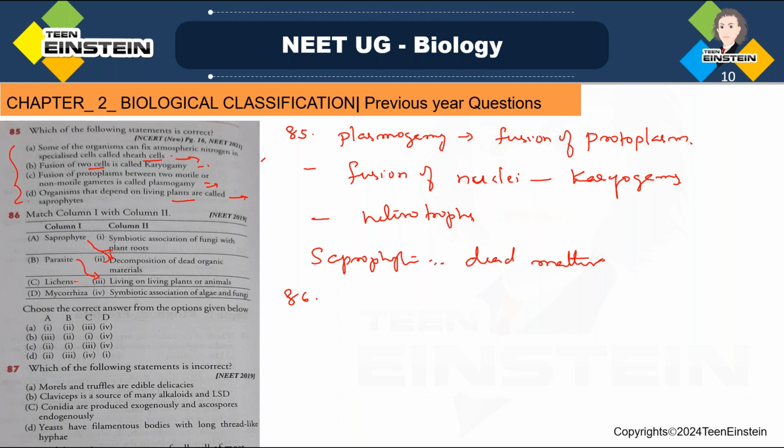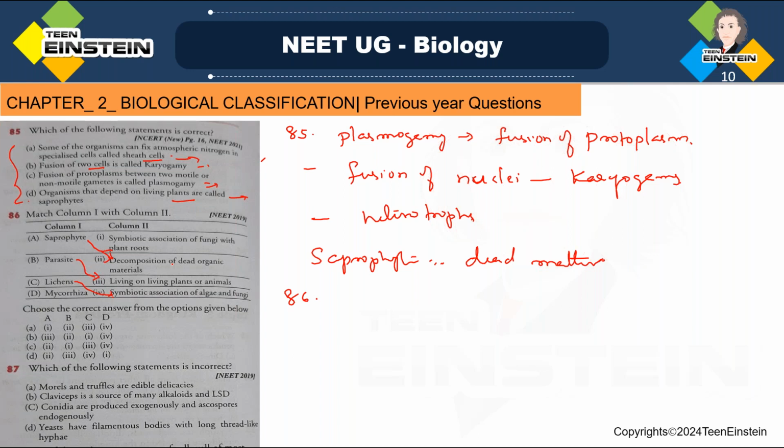Symbiotic association of algae and fungi, right? Lichens are the symbiotic association of algae and fungi. And what is mycorrhiza? Symbiotic association of fungi with plant root, right? So saprophytes are the organisms which are living on dead organic matter and they are helping to decompose that. Then parasite means an organism which is living on other plants and other animals and they are depending upon those organisms for their food.